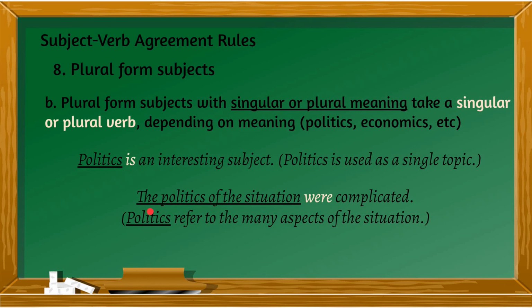If your sentence is like this, the politics of the situation were complicated, politics here now refers to many aspects of the situation. So the politics of the situation, meaning to say there are many things to consider in this situation. So it becomes plural.